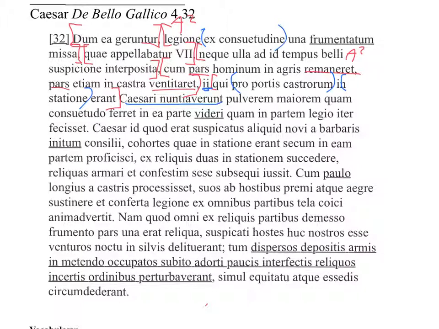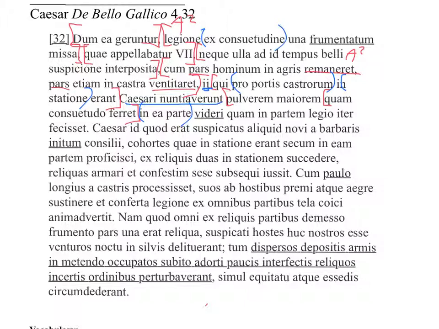But nuntiare is a verb of speaking, and when I see an accusative, I'm immediately thinking there's probably an ACI, but we're going to see that in a second. "Pulverem maiorem quam" definitely starts a clause, whether or not we have an ACI, and it ends at our verb "ferret." "In ea parte," definitely, okay. "Videri," now there's an infinitive that we were looking for, so I'm assuming that now we definitely have that ACI starting at "pulverem maiorem."